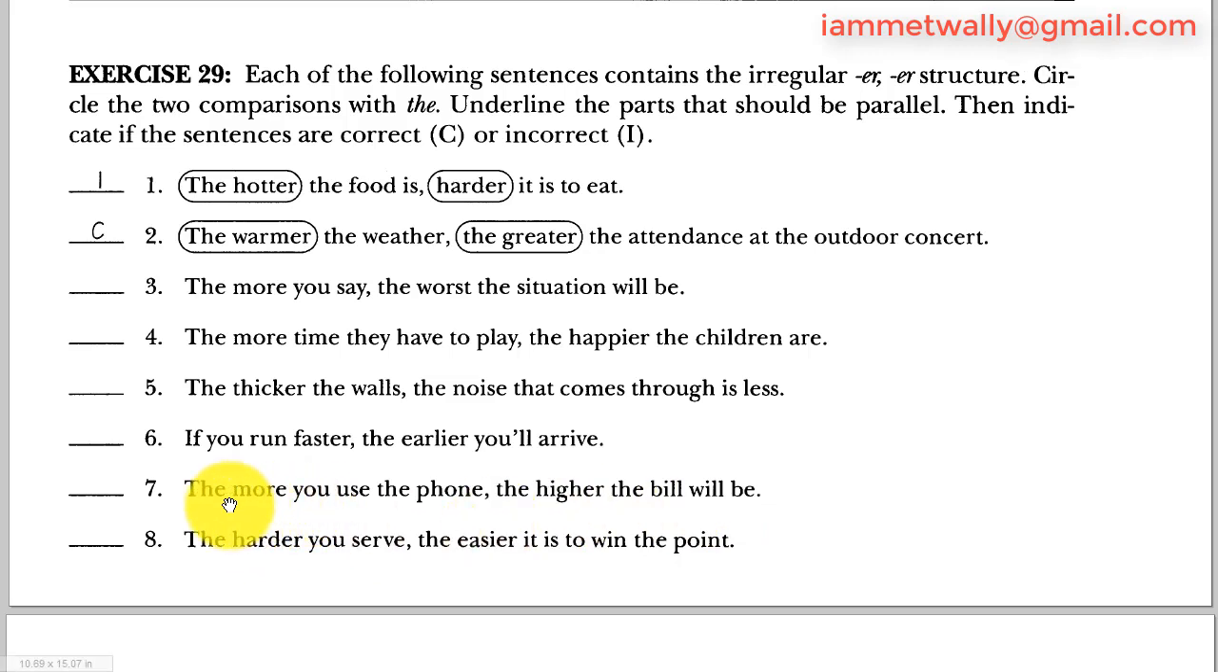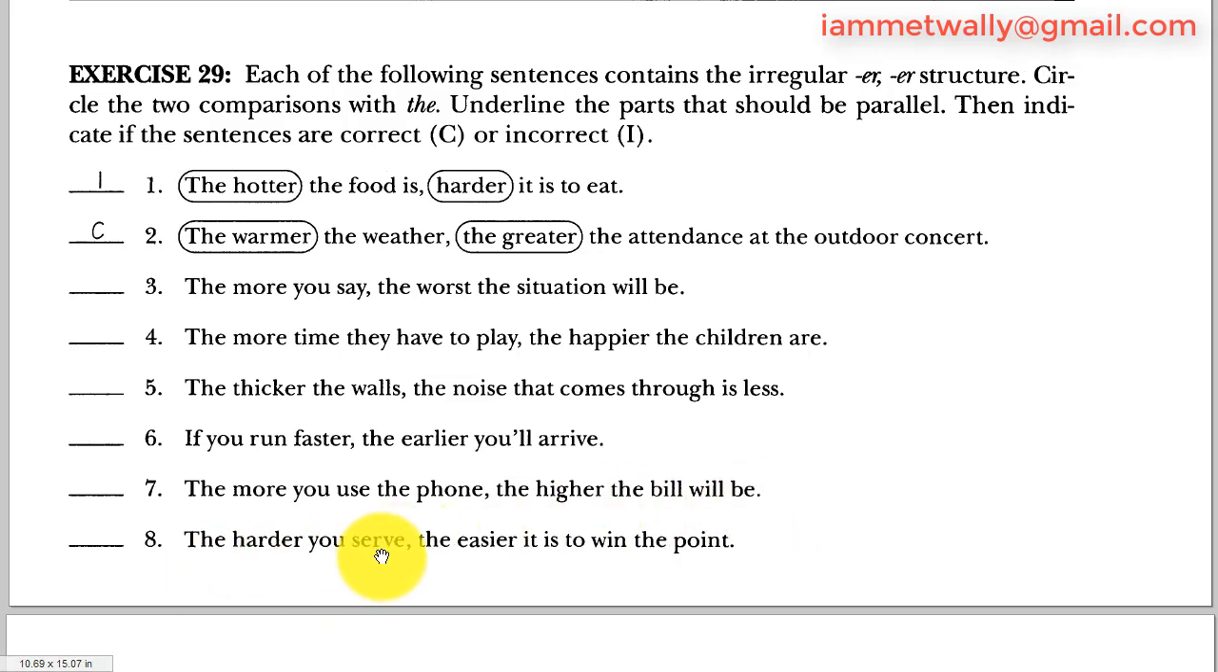Number 7: The more you use the phone, the higher the bill will be. The more, this is the comparison phrase, the higher, comparison phrase, they match. Let's see the two parallel sides. You use the phone, subject verb, the bill will be, subject verb. 7 is great, it's correct.